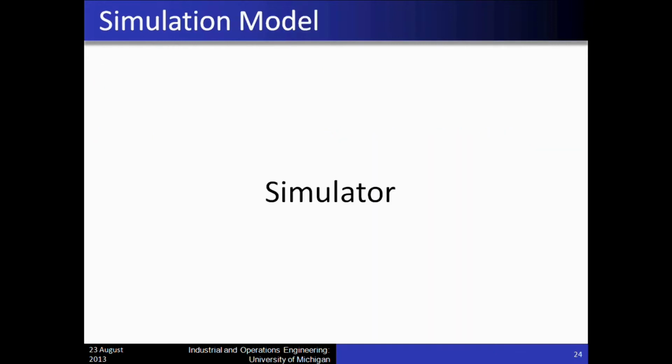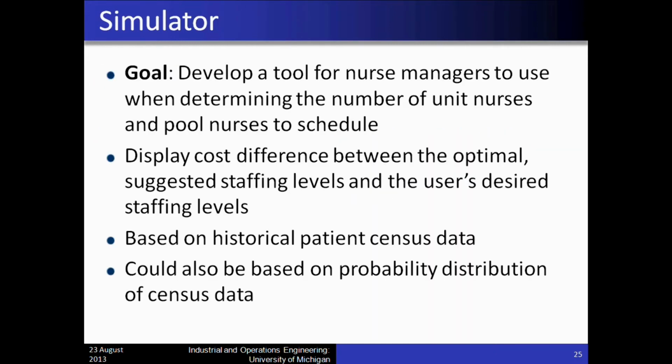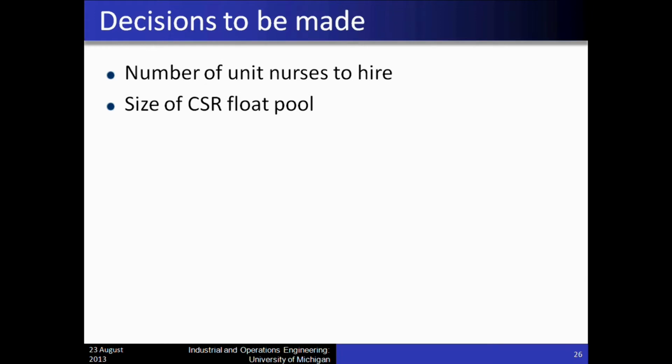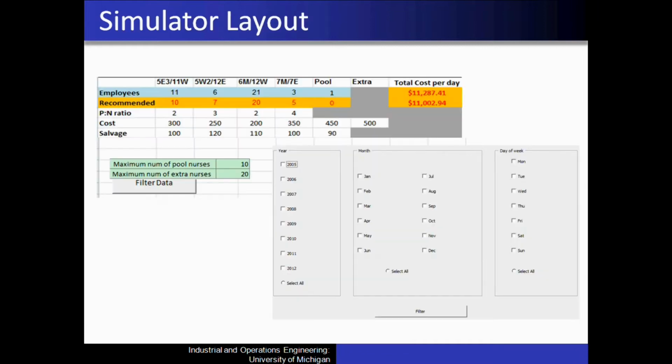We build a simulator. Our goal is to develop a tool for nurse managers to use when determining the number of unit nurses and pool nurses to schedule. The simulator will display the cost difference between the optimal suggested staffing levels and the user's desired staffing levels. Our simulator is based on the historical patient census data. It could also be based on the probability distribution of the census data. The outputs of the simulator are the number of unit nurses to hire and the size of the CSR flow pool.